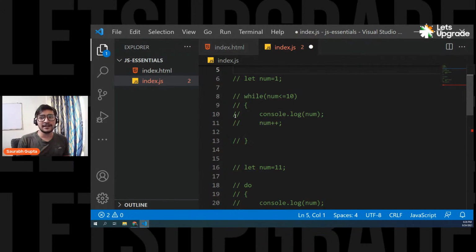Now you guys know that the first and most important component of a loop is a condition, right? To write a condition you need a variable, so the variable is again important. And to change the value of the variable that is in the condition, you need to increment or decrement it. That means you have to change it. So these are the three most important components.